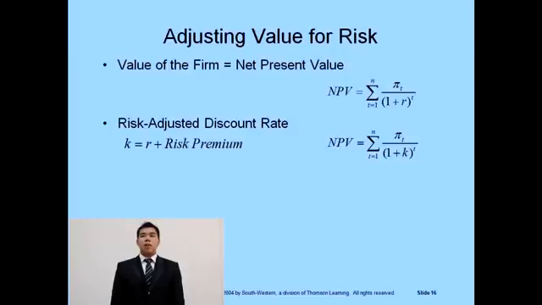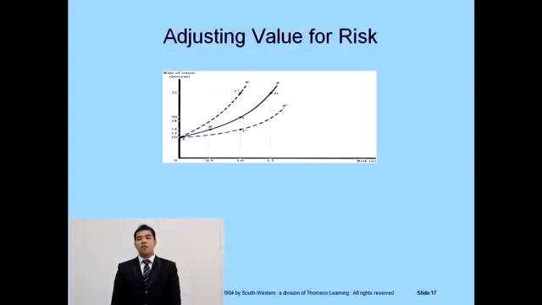When trying to evaluate a company, we can use the net present value formula to calculate the present value of future profit. One method of adjusting the valuation is to use the risk-adjusted discount rate, which reflects the manager's trade-off between risk and return. This is the risk-return trade-off function. The risk-return trade-off is a principle which states that the return rises with the increase in risk. Low levels of uncertainty are associated with low returns, whereas high levels of uncertainty are associated with high returns.